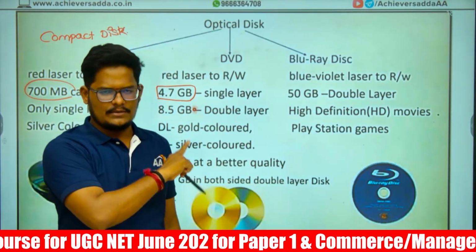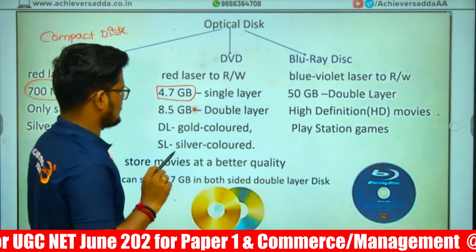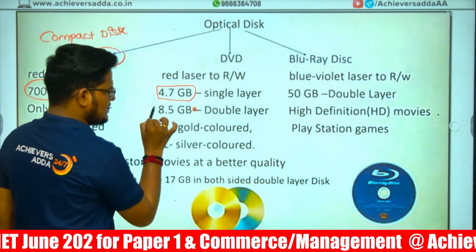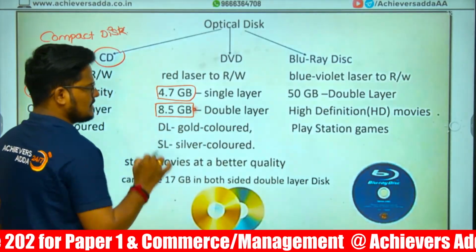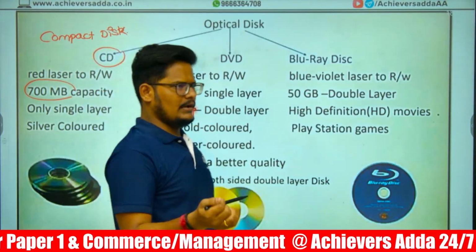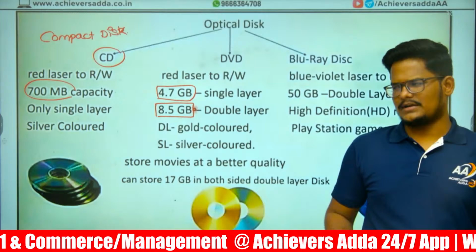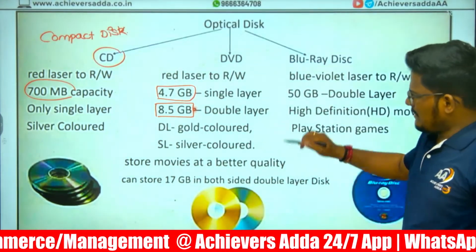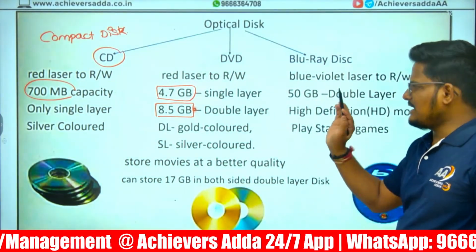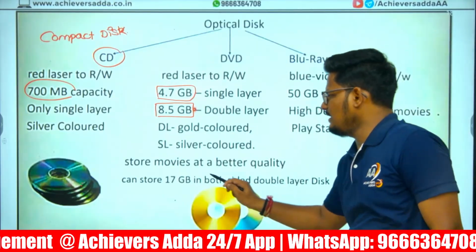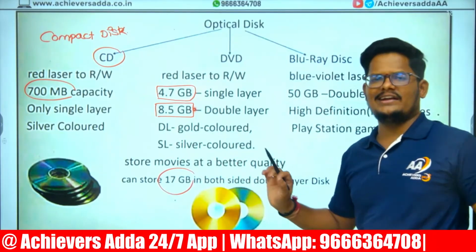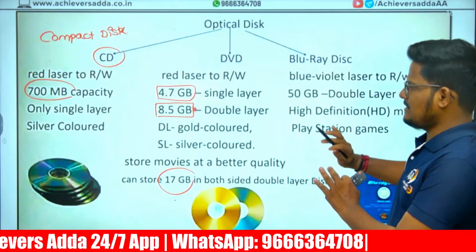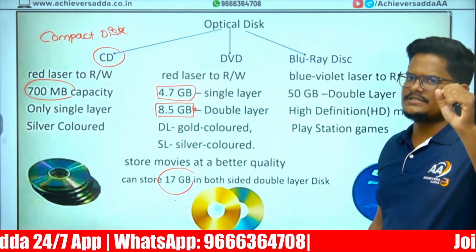Whatever limits I am saying, they are most important for the examination. And if it is double layer, 8.5 GB is double layer. Right? We have two types of DVD, gold color and silver color, both are available. So a double-sided DVD can store a maximum of 17 GB. Up to 17 GB we can store in one DVD, which is double-sided layer.